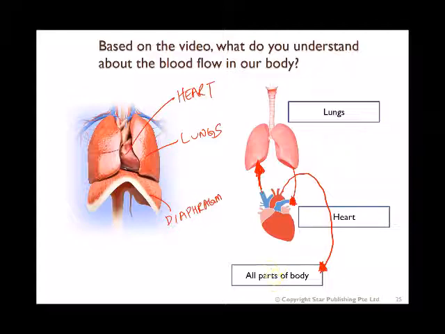So the rest of the body will get the blood which is rich in oxygen. At the rest of the body, what happens is that there will be respiration. The oxygen will be used and carbon dioxide produced. The cells will get energy, and after that, the blood will go back to your heart. And then the cycle will start again, and it will continue to move in a cycle like that. Roughly this is how we will draw it out when we are talking about how the blood is pumped around the body.